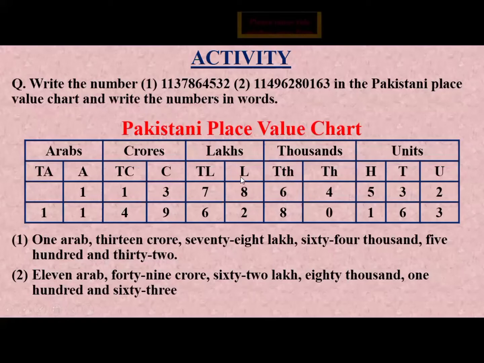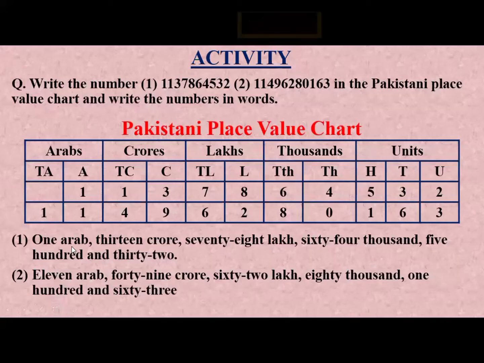The lakh group consists of lakh and 10 lakh. So we write 8 in the lakh place and we write 7 in the 10 lakh place. The crore group consists of crore and 10 crore. So we write 3 in the crore place and we write 1 in the 10 crore place. Then we write 1 in the Arab group. So now we can easily read this number.